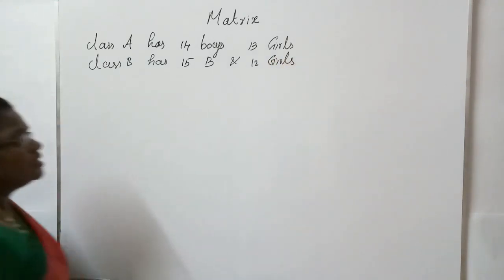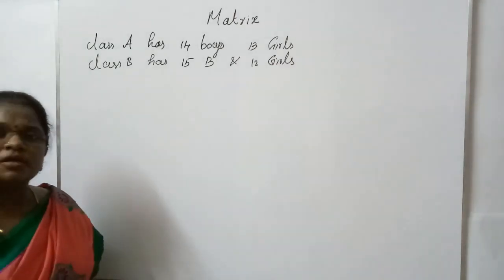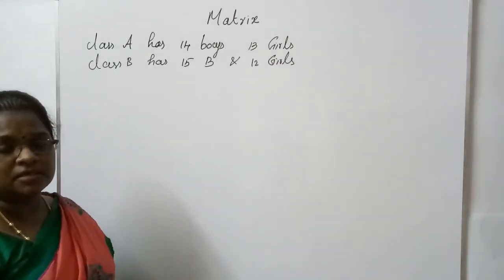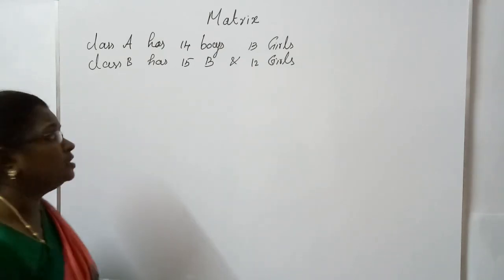Instead of telling this as a statement, if you represent this in terms of a matrix, it will be better for understanding as well as easy for further calculation.